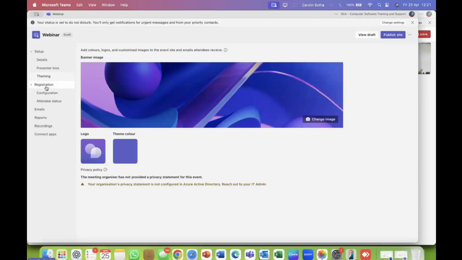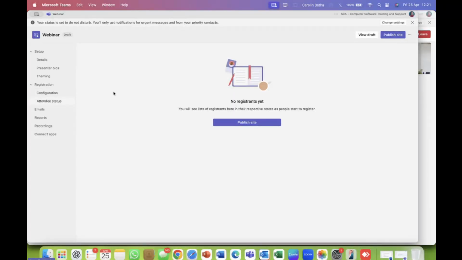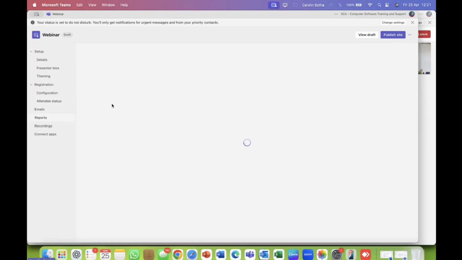Then the registration. We can check who has registered by going to the attendee status, and you'll notice it's not available now. I'll show it to you later, but you have to publish this webinar invitation first. Then when people register, it will all pop up here and you can even see who canceled. Once the webinar is done, you can get a report of everybody that has attended. Obviously that's not applicable right now.